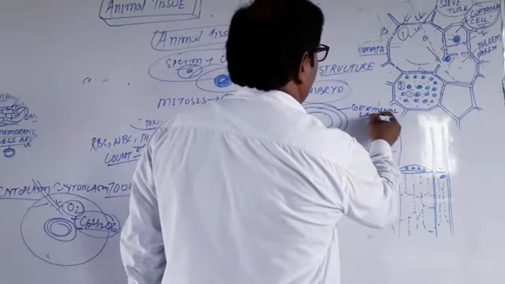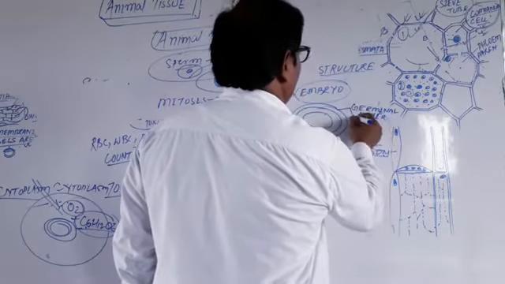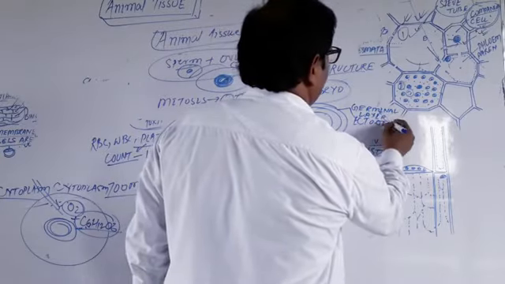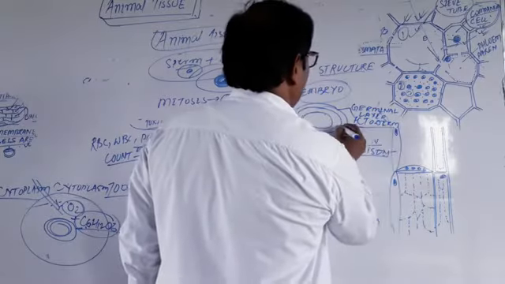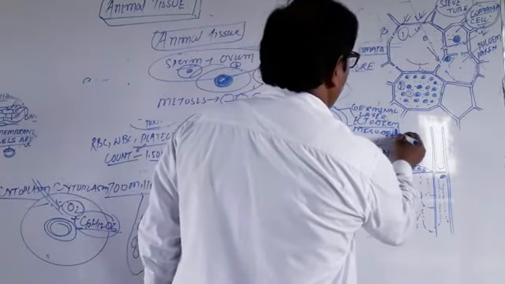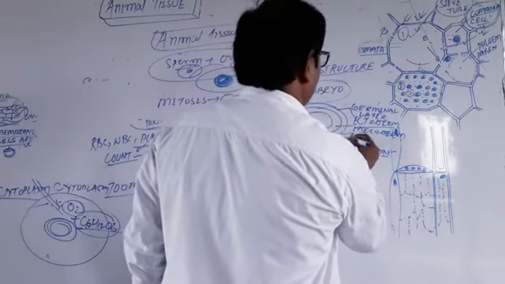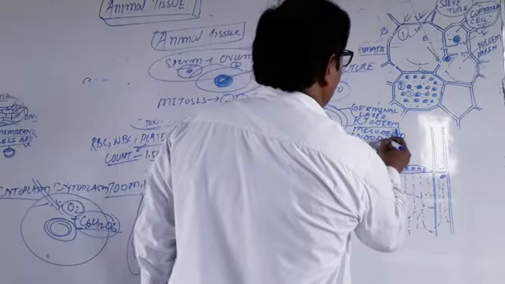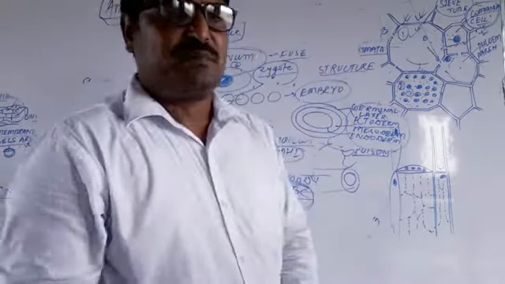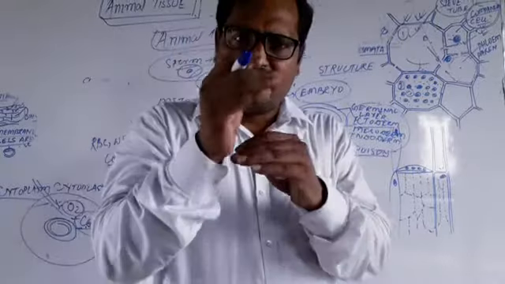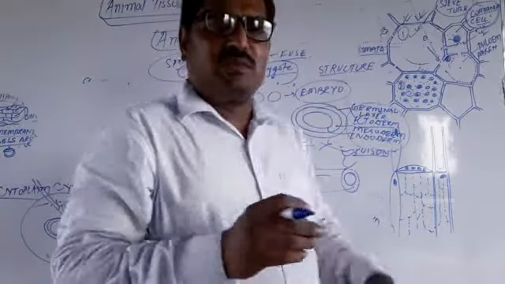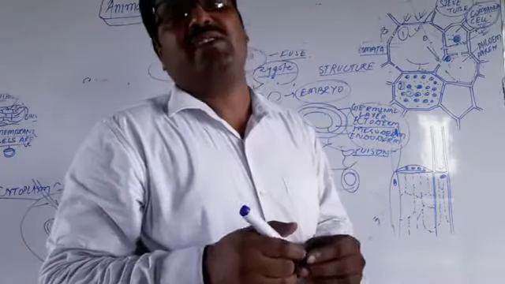Layers. The first layer is ectoderm, E-C-T-O, ectoderm, D-E-R-M, derm, and after that the mesoderm, D-E-R-M, derm, and after that endoderm. So these are the germinal layers of the embryo. From these three germinal layers of the embryo, the different structures of the tissues in animals are formed.